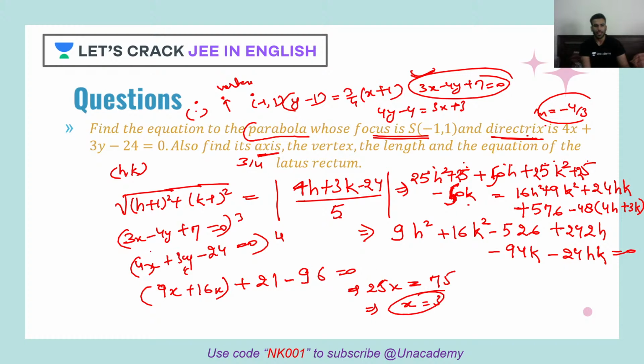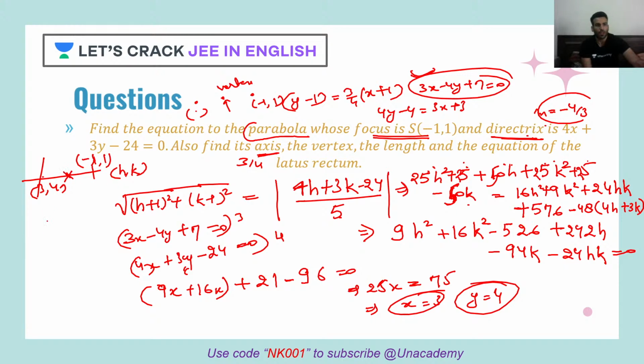When x is 3, you punch it here, so 9. 9 plus 7 is what? 16. So y becomes what? 4. So we have intersection point of directrix and axis at 3, 4.